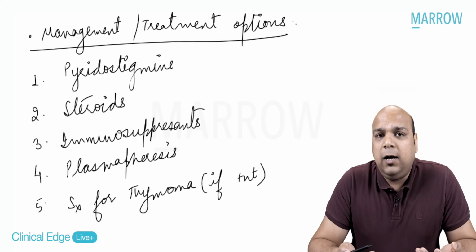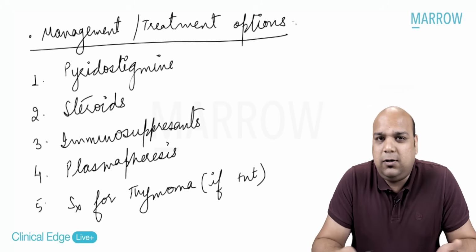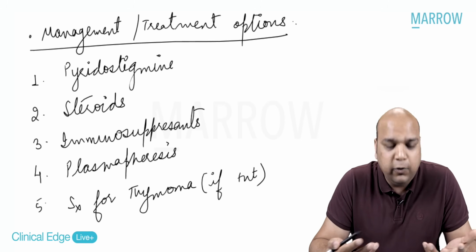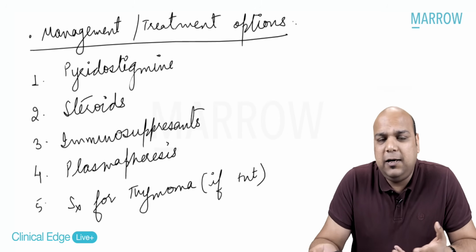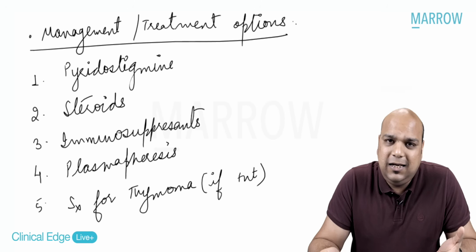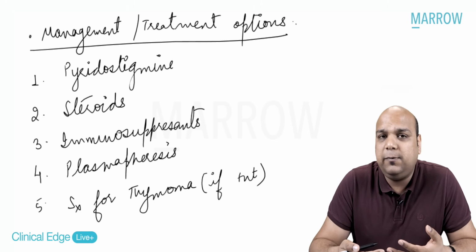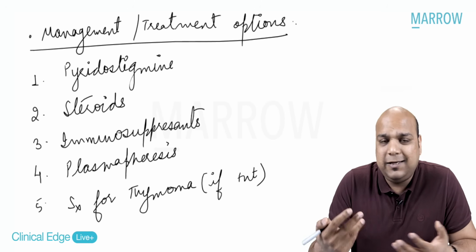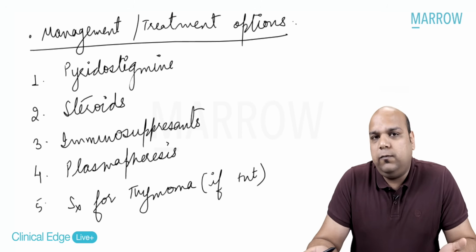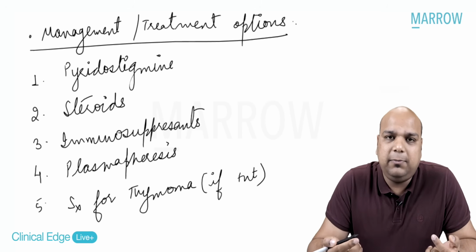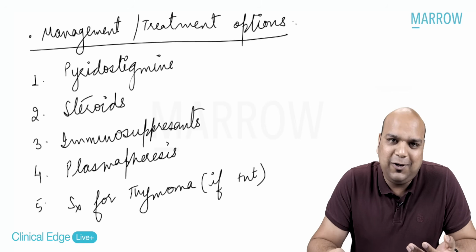They are given to reduce the immunity so that the antibodies are not produced. Similarly, immunosuppressants can be given. Plasmapheresis may be done, though not very successfully. Or lastly, in a lot of cases, thymoma may be associated, which is leading to myasthenia gravis. So if that is the case, surgically thymoma can be removed. So thymoma removal or thymus removal can be done for this. So these are your management options, right?